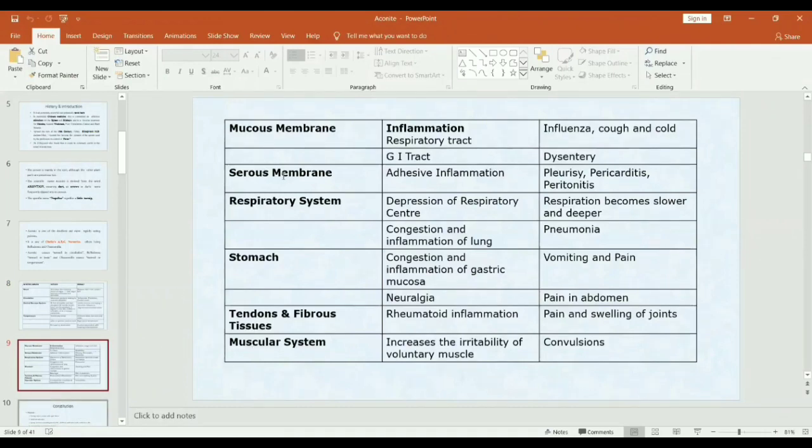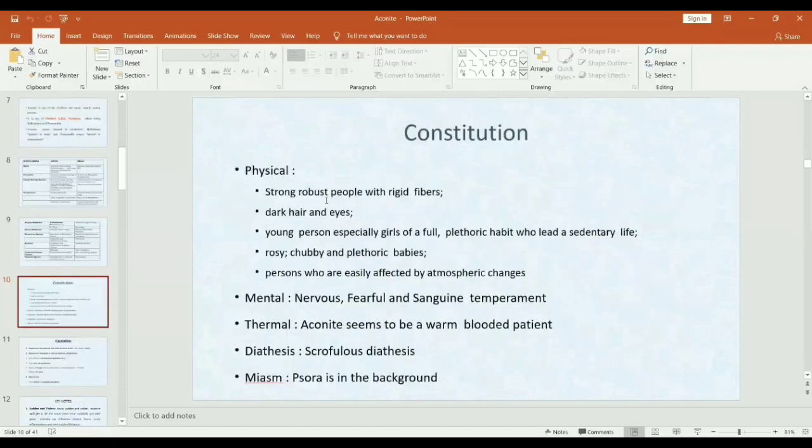In the constitution of aconite, they are strong, robust people with rigid fibers, dark hair and eyes, young persons, especially girls of full plethoric habits. Mentally, they are nervous, fearful, and having sanguine temperament. Thermally, they are warm-blooded.